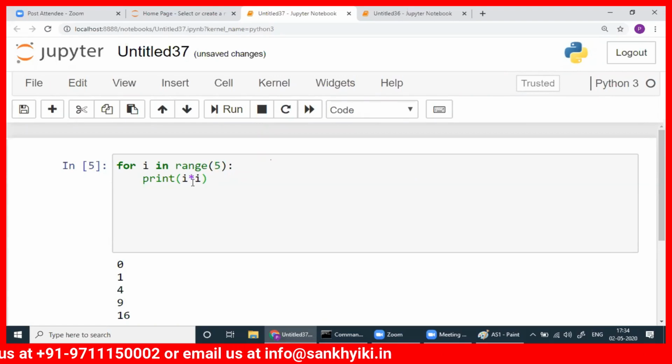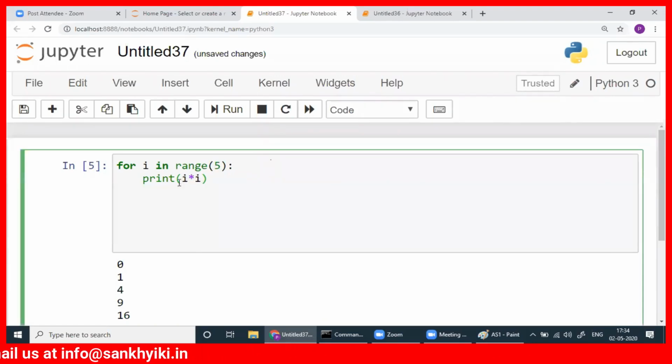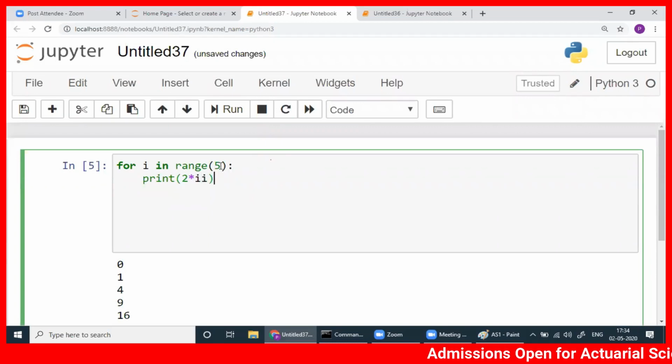If you want to find any function of i, I can write it this way also: 2 into i plus 1. You write that. Or even you can write one assignment statement here.